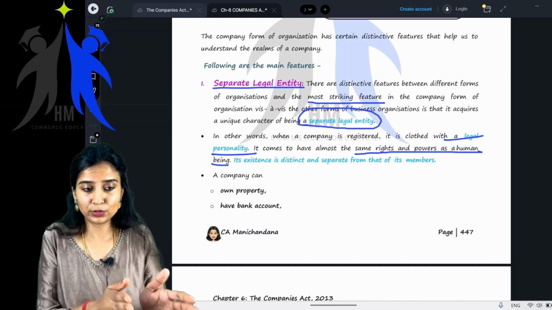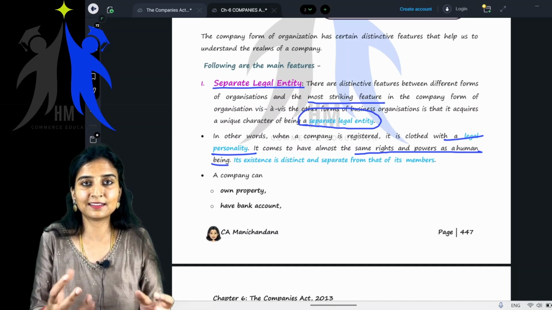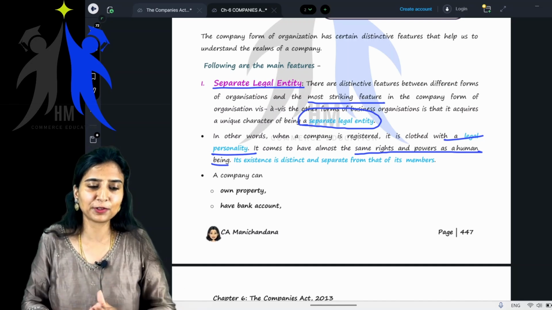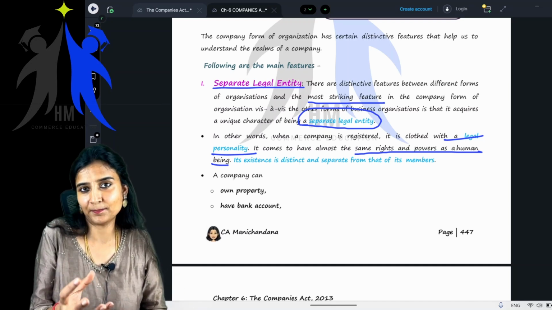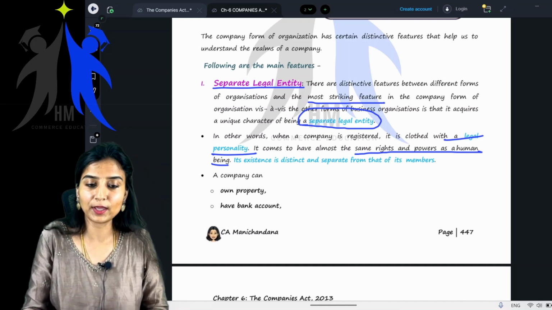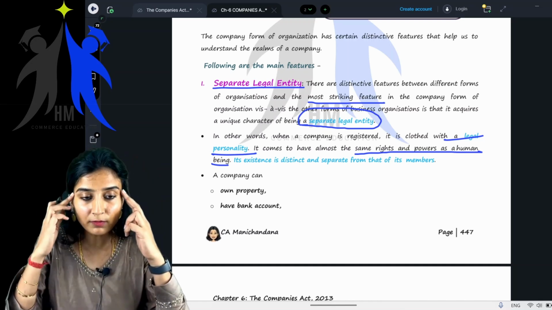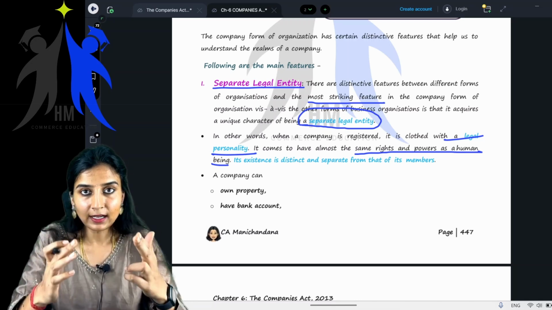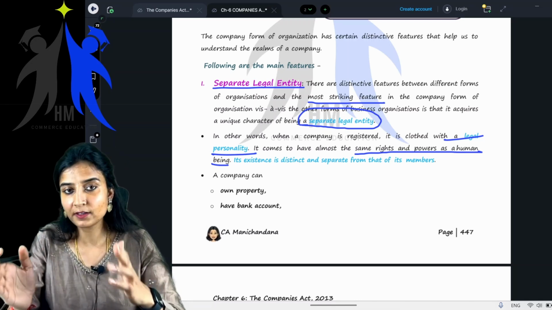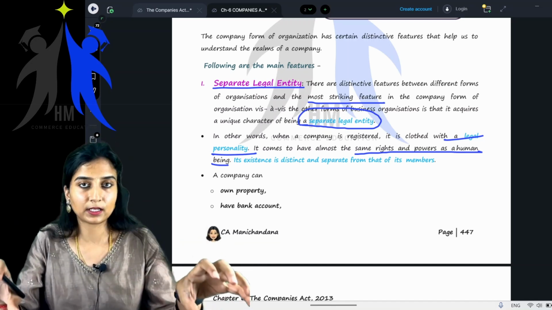But as we proceed further, all of this will be easily digestible for you. Don't worry, it's just the first class. That's the reason of the Companies Act, that's the reason you're feeling it this way. But this concept should be very clear in your mind: a company is always different from its members, and you can clearly distinguish this particular point.